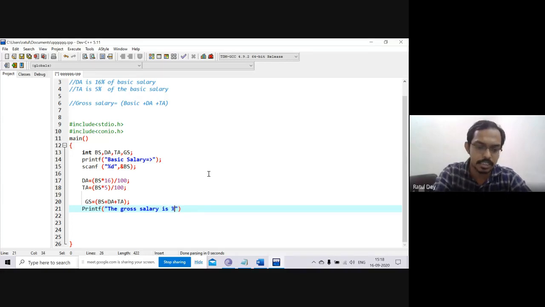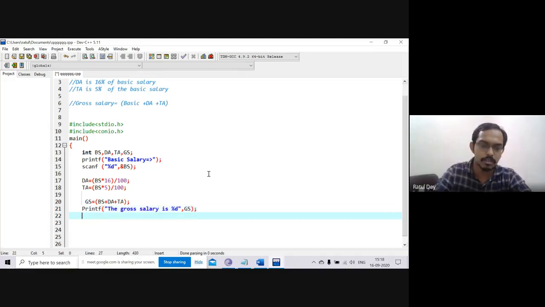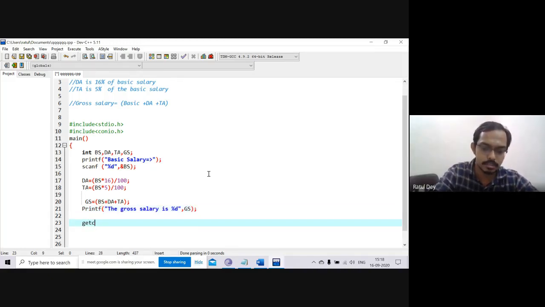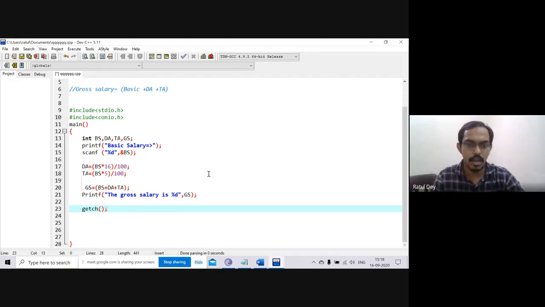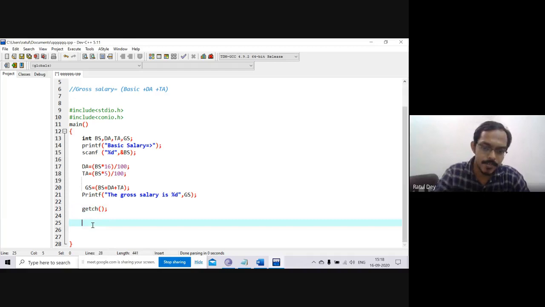We write %d and after that give a comma. After the comma we write the value of GS, with a semicolon. Then give getch and end with a semicolon. I hope it is working.